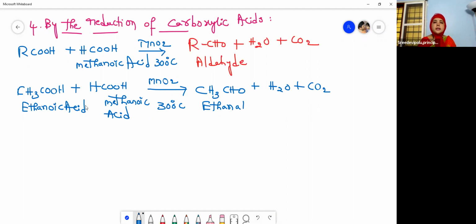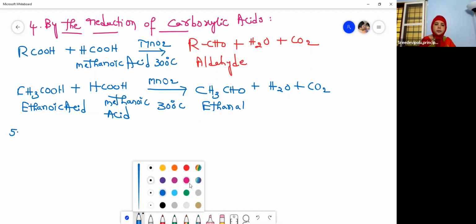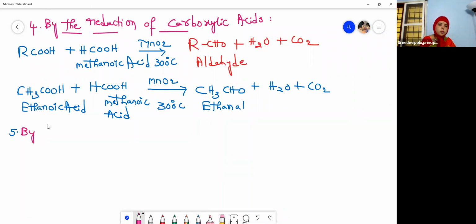What are carboxylic acids? RCOOH is a carboxylic acid, isn't it? So depending upon the alkyl group, you will call them, right? If it is a CH3, acetic acid, CH3CH2, then you call it a propionic acid, like that, right? So now let us move to the next preparation of our aldehydes and ketones, right? So here we are dealing with only the preparations of aldehydes first, and then we will move to the preparations of ketones. So the next one is by the hydrolysis of alkynes.